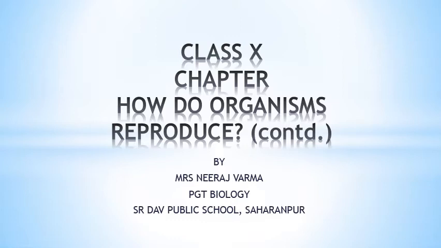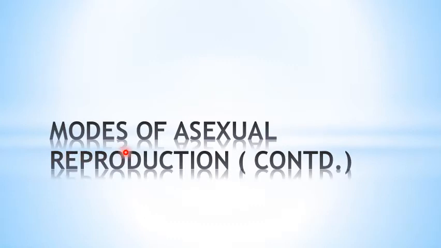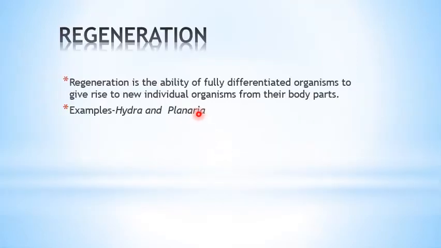Today we are continuing with our same chapter, how do organisms reproduce. In our previous session we discussed the modes of asexual reproduction, in which we discussed the very important modes of reproduction, that is budding and fission. Today we are discussing some more modes of asexual reproduction, and first we are going to discuss regeneration.